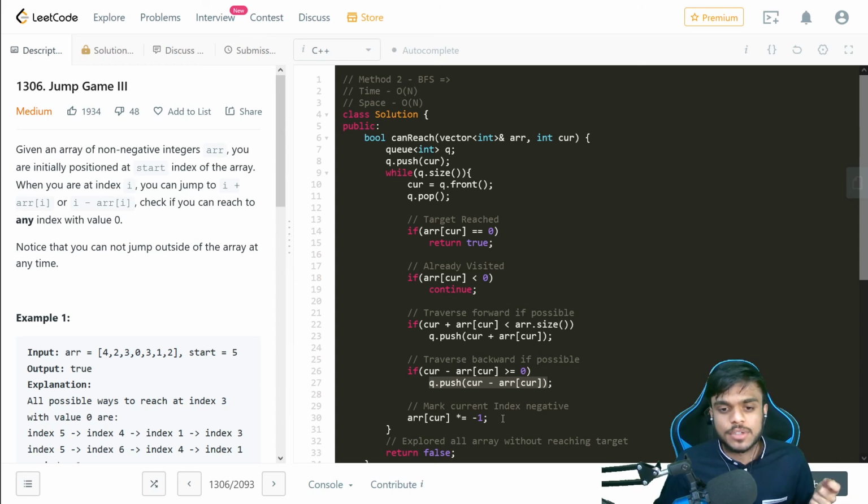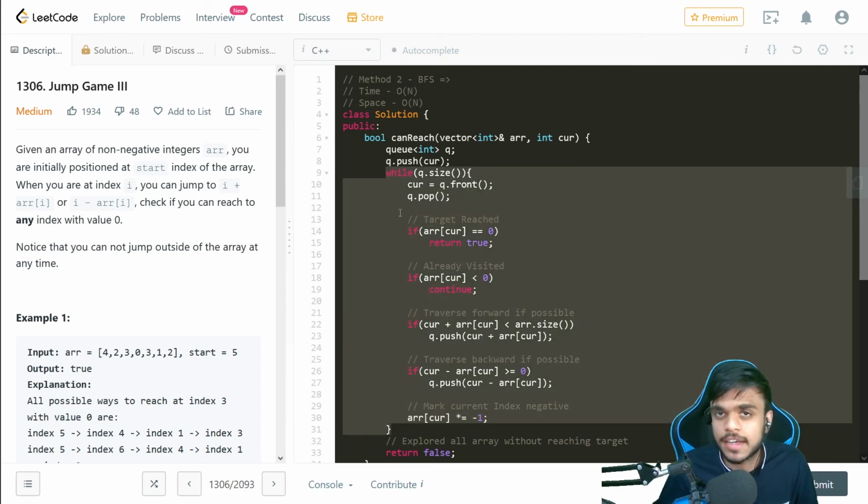Now, the last thing that we are doing is, so that we do not go into an infinite loop, we are just marking that particular element as -1, so that we know next time when we come that we have traversed this. Now, this will be happening till our queue is empty.